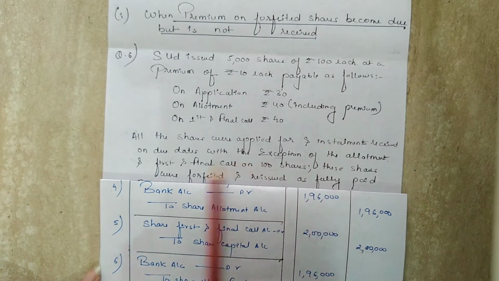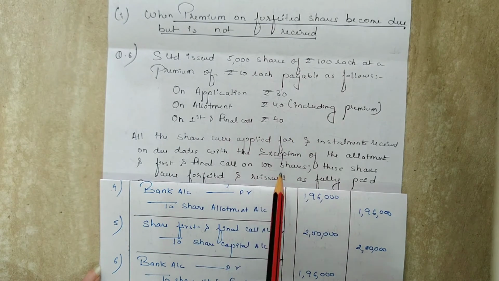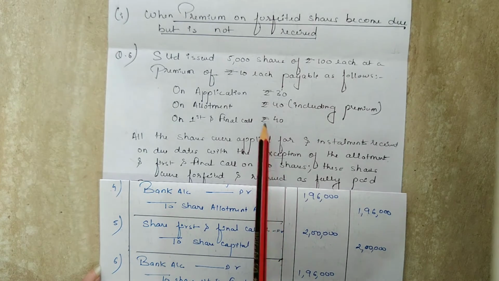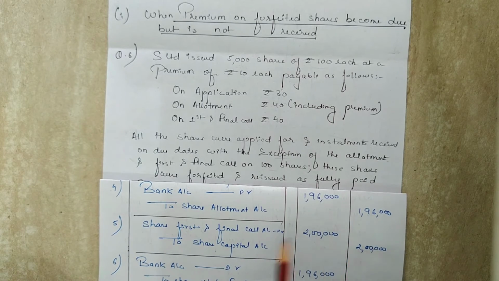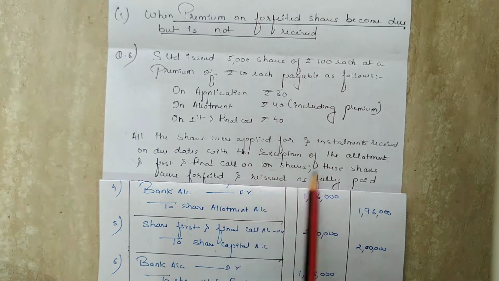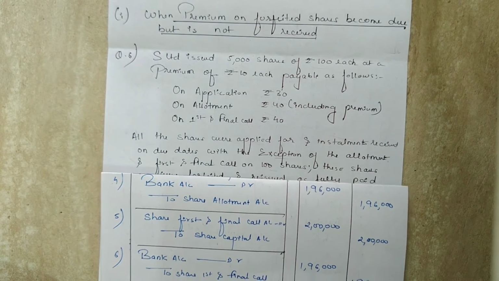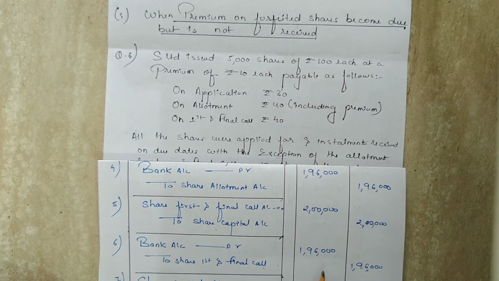So as we know, the applicant holding 100 shares has also not paid the first and final call money. So the amount which is not received on first and final call money will be 100 shares into 40, which is 4,000, and the first and final call amount due was 2 lakh, out of which 4,000 has not been received on first and final call. So the amount actually received on first and final call will be 2 lakh minus 4,000, which is 1,96,000, and the entry will be bank account debit to share first and final call with the amount 1,96,000.